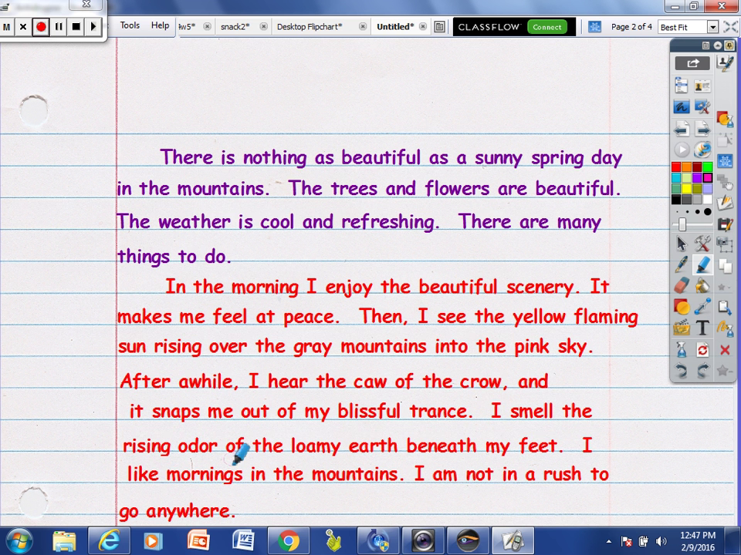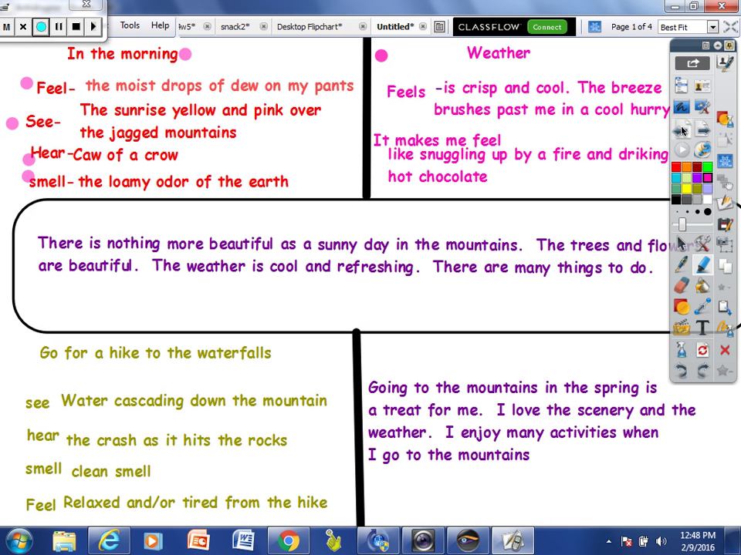I like mornings in the mountains. I am not in a rush to go anywhere. And I kind of summed it up. This sentence right here was not on my plan. I just added it as I was writing to sum up my paragraph. It's a feeling sentence. So every paragraph ends well if you give a feeling sentence. And like I said, it doesn't have to be the truth. You may not like mornings in the mountains, but it just makes for good writing.